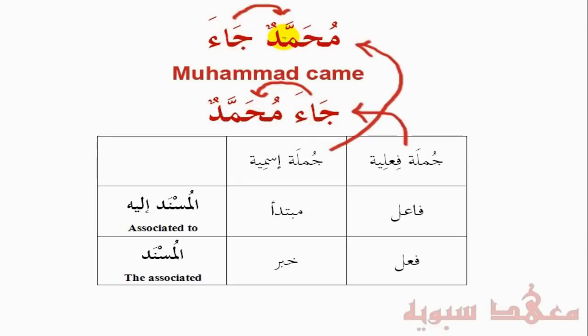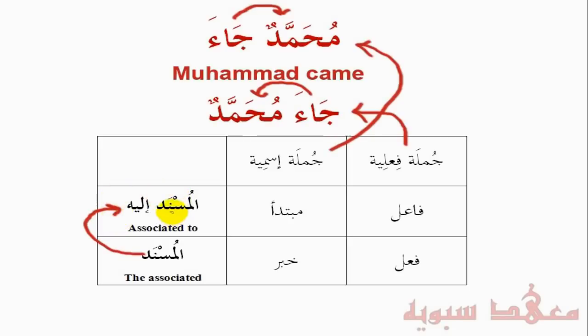And there's actually a word to indicate that which has been spoken of, and that's al-musnad ilayhi, the associated to. And what is being associated to the musnad ilayh is called the musnad. So you can think of it as bringing the musnad to give information about the musnad ilayh.